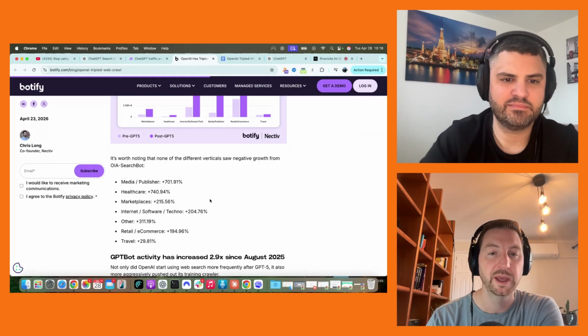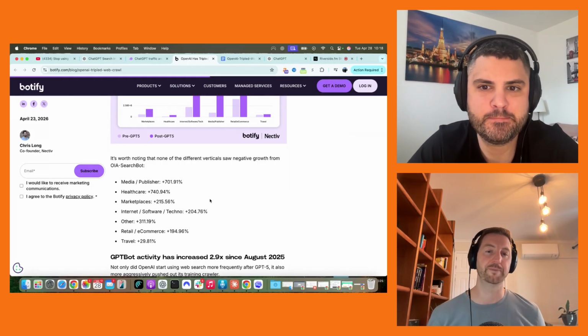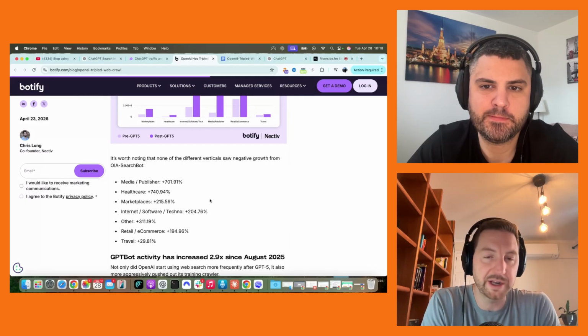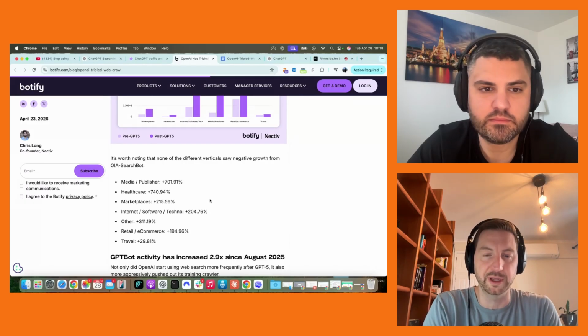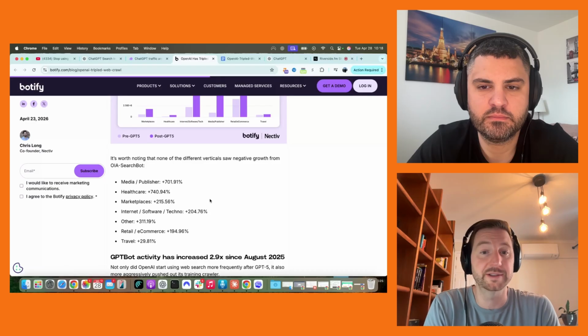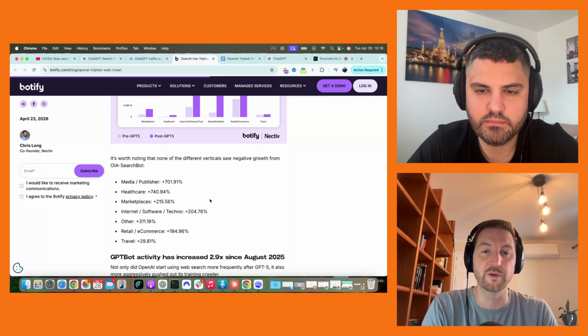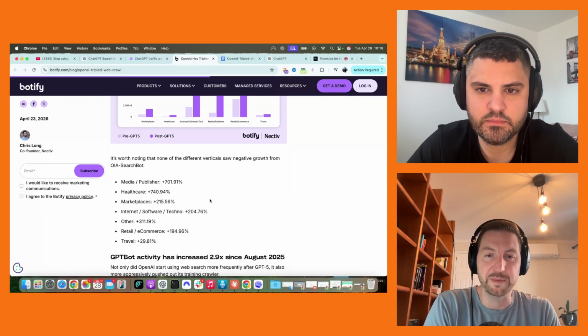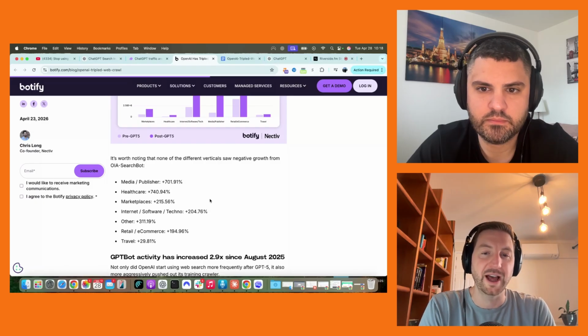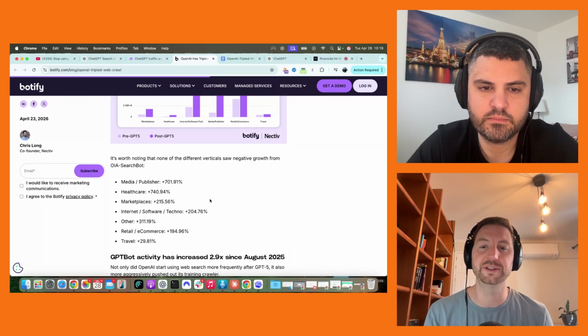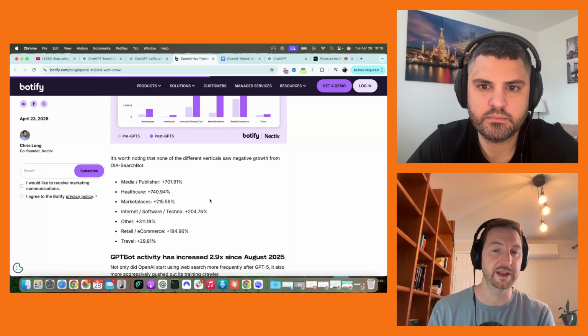Travel only 29%. So media and publishers, I think this is quite interesting, because if your strategy involves general brand building, getting featured in the news, and this isn't just news sites, this is all publisher sites, I would assume that it's attempting to have a better understanding of the overall narrative around many topics, like what's going on in the news. And I do wonder how much of their strategy is to just crawl and have a great understanding so that it can rely on its own information. And again, this is different than just its training data, right?